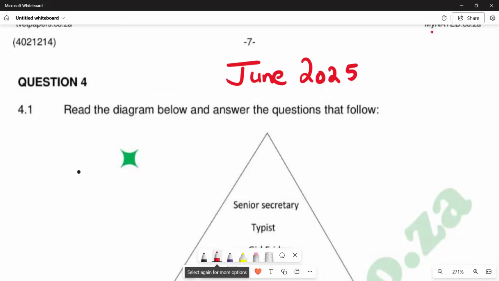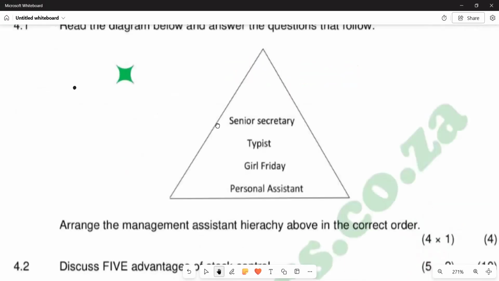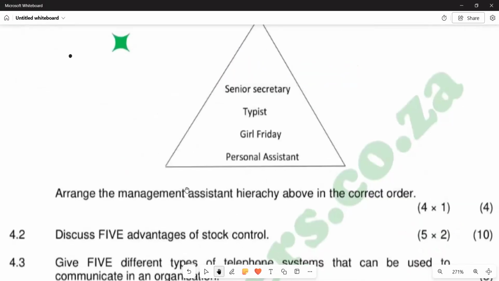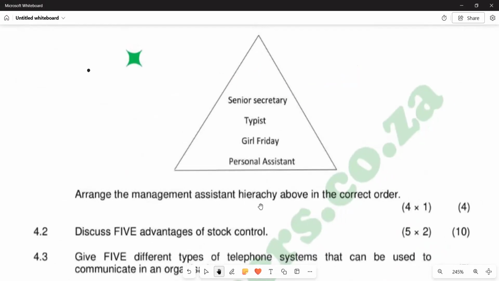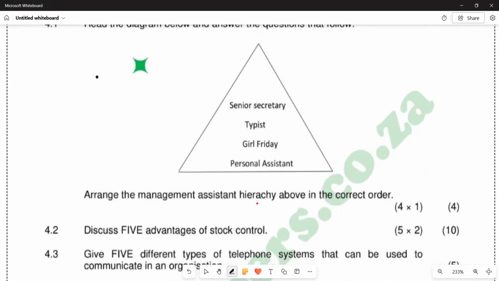We are going to look at a question of June 2025. In terms of our question, we are going to look at question 4, which is this diagram below and other questions that follow. We are given a diagram with the hierarchies. Then our question is: arrange the management assistant hierarchy above in the correct order. So we need to refer back to the hierarchy and arrange this in the correct order.